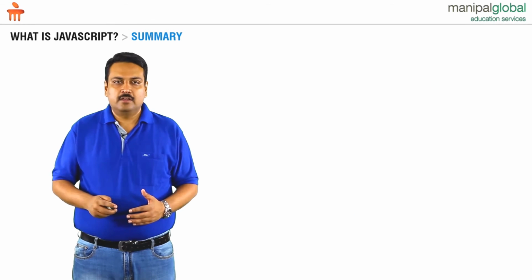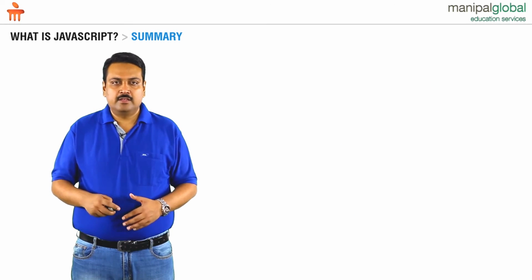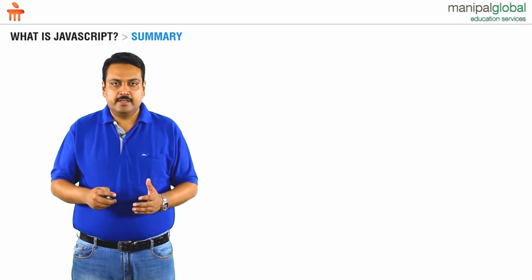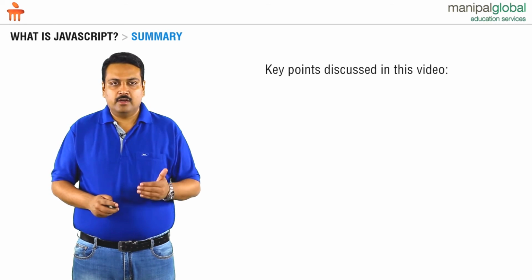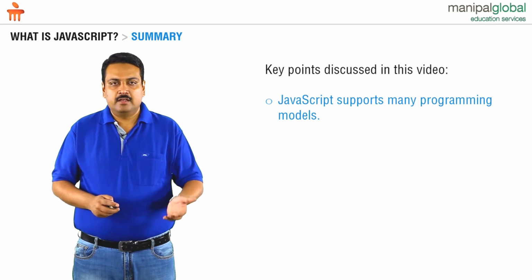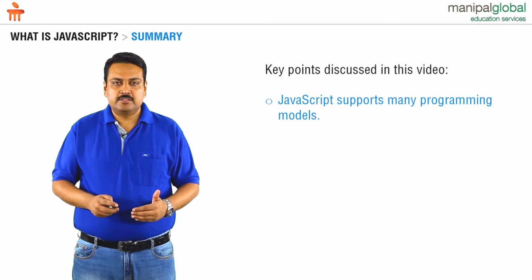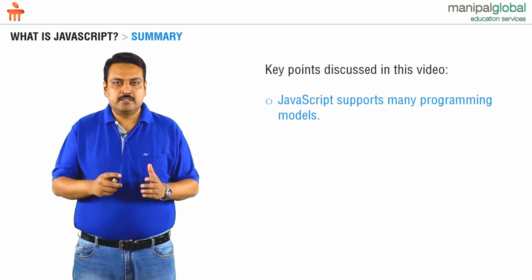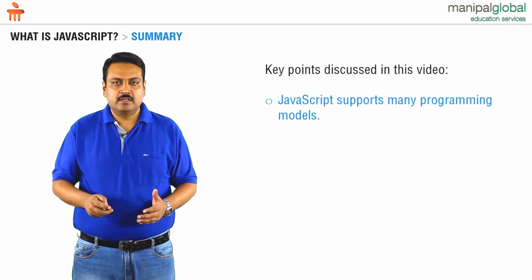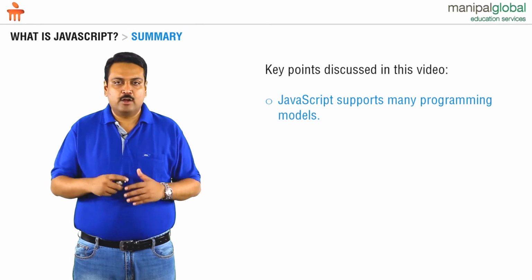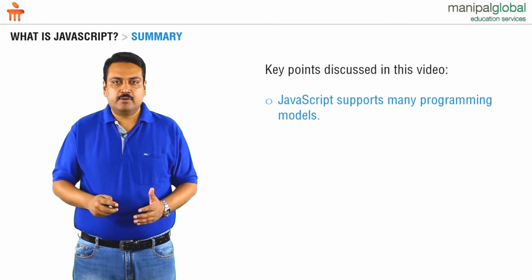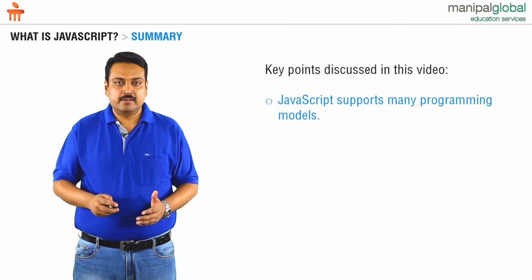Now let us recap what we have done in this lecture. In this lecture, we have learnt about what JavaScript is and how this language has various characteristics. We can say JavaScript has support for many programming models like functional programming, object-based programming, imperative programming, and structured programming.